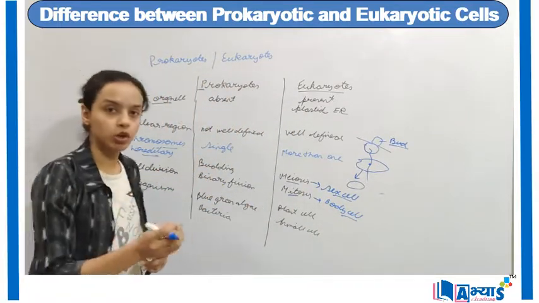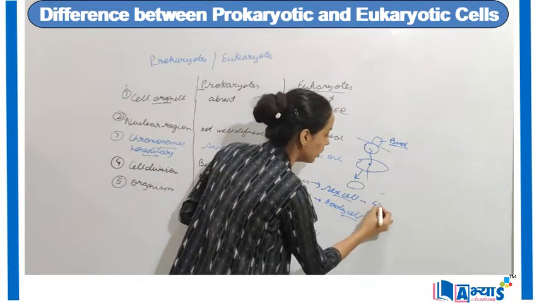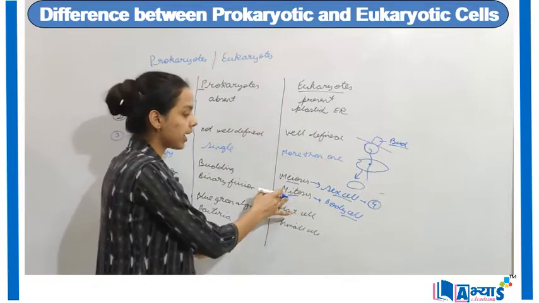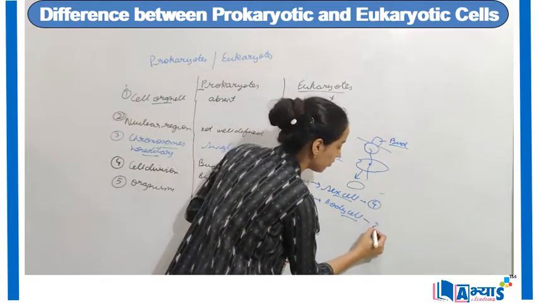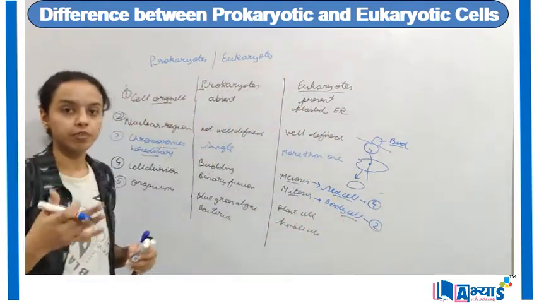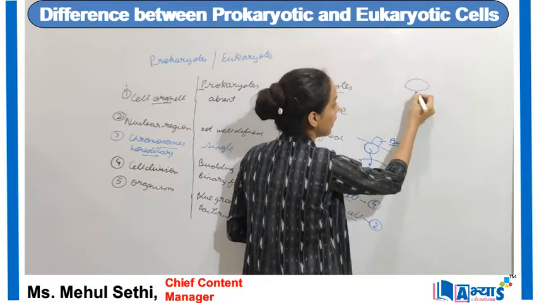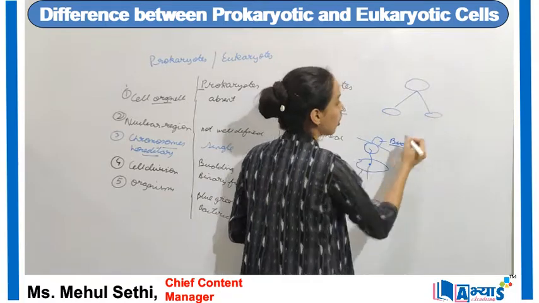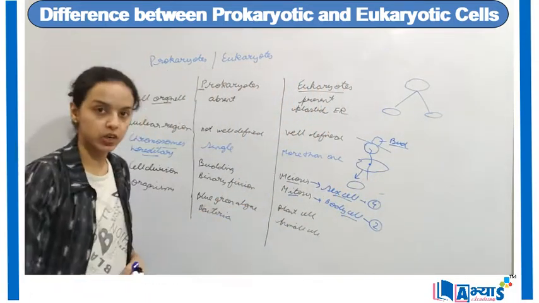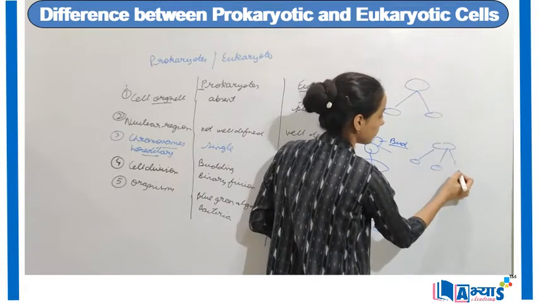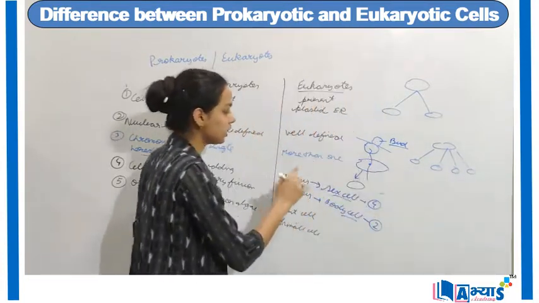In meiosis, it forms 4 cells, whereas in mitosis, it generally forms 2 cells, which are referred to as the 2 daughter cells. So for example, if I have this cell, it will divide into 2 daughter cells. It is known as mitosis. And if it divides into 4 cells, it is known as meiosis.